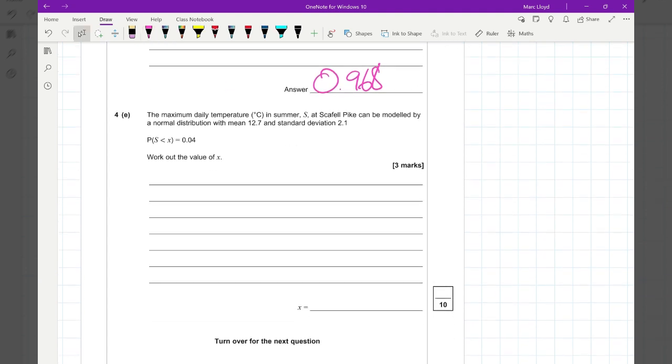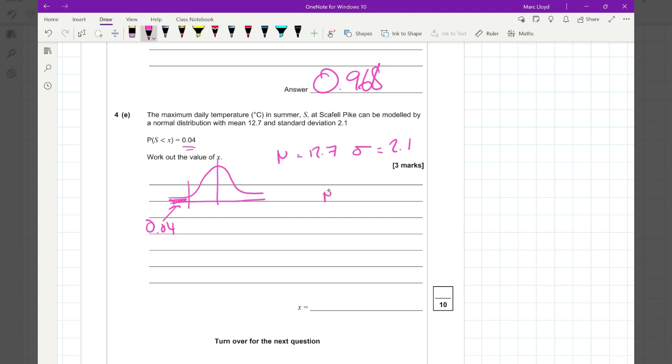Okay, the maximum daily temperature, this is in summer, can be modelled by a normal distribution with a mean 12.7. So mu is 12.7 and the standard deviation is 2.1. Now it's given as a probability, we need to work out the value. So we're going to have to go to the standardized normal distribution. And then we know our value is going to be quite low, and it's going to be in this section here, and that area is 0.04.